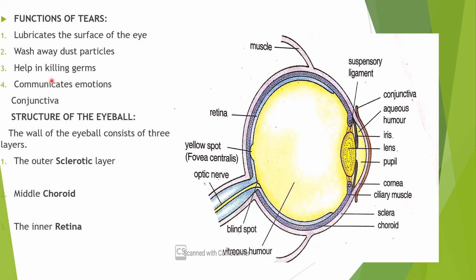Then conjunctiva. Conjunctiva is another accessory part of the eye. It is a thin membrane. You can see it is the conjunctiva, the outer brown part. So it is a thin membrane that covers the entire front part of the eyeball, which is visible in the front part of the eyeball, and lines the inside of the eyelids.